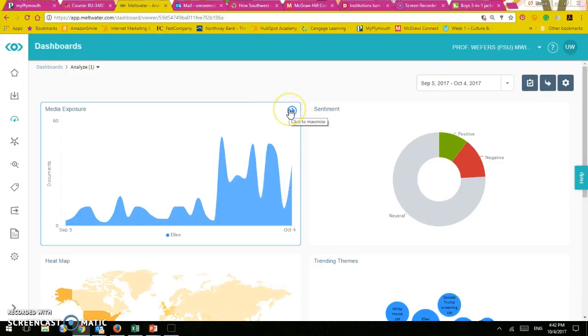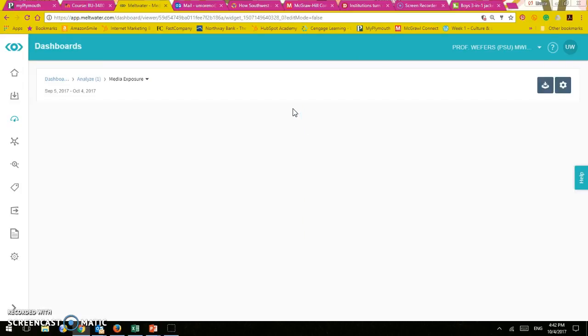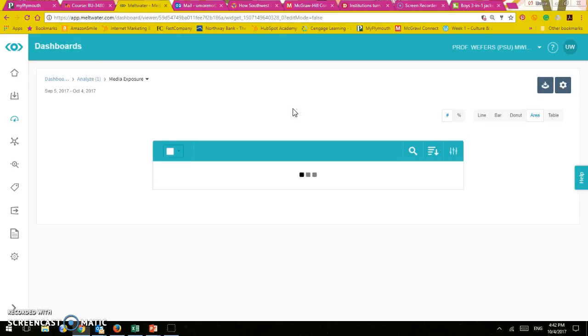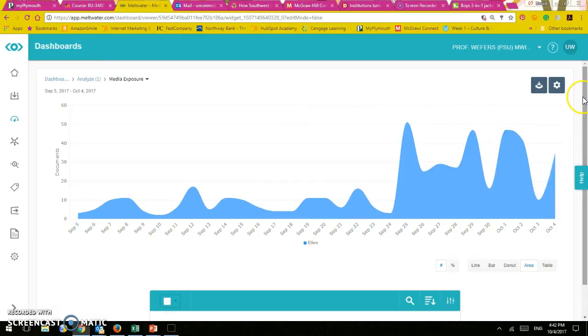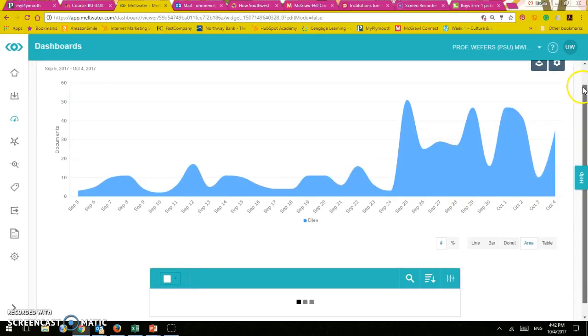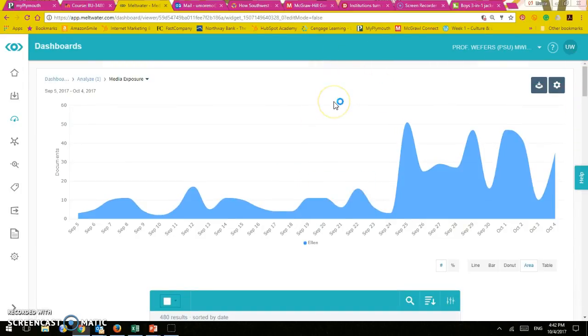Now, if you want to maximize this information, let's check on that. You can get more information for your analysis. So you have the whole view here, and probably this is the dashboard that you want to export later.